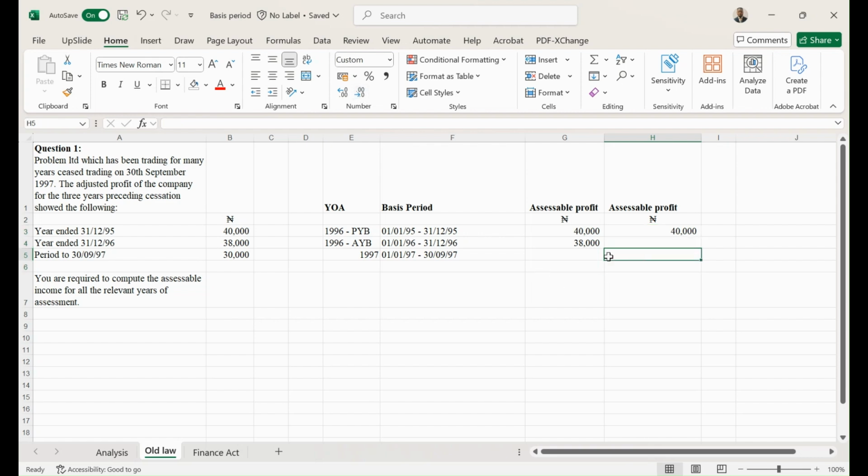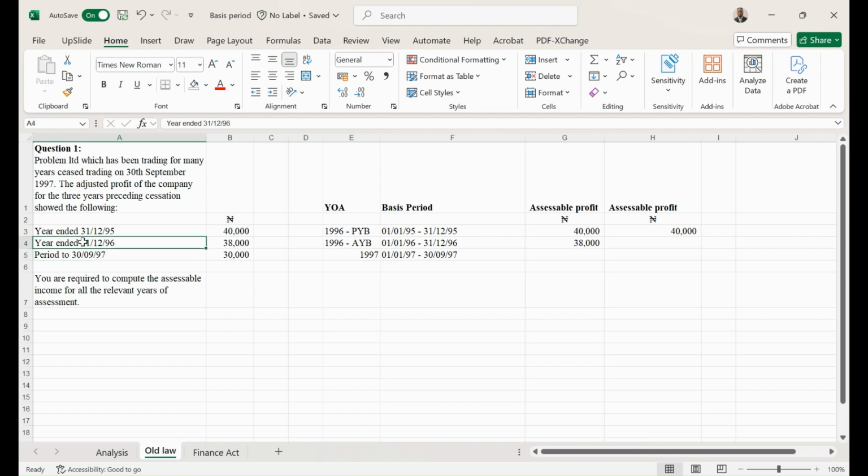Now, for the penultimate year, this is from January 97 to September 1997. What this means is that if you look at this 30,000 or this period 2, when did they start? It must have started from the first date after which this one ended.